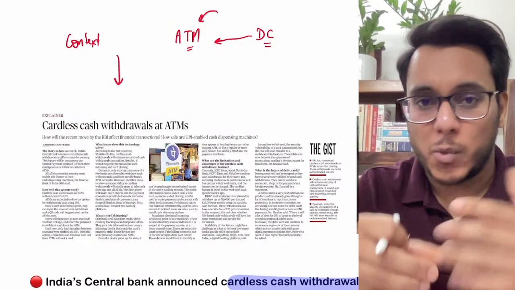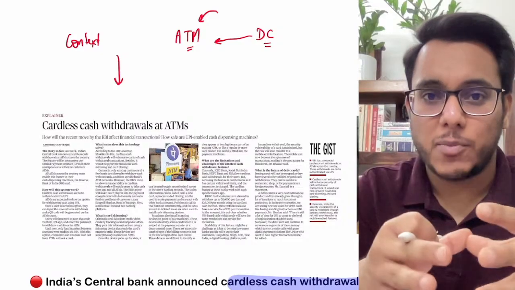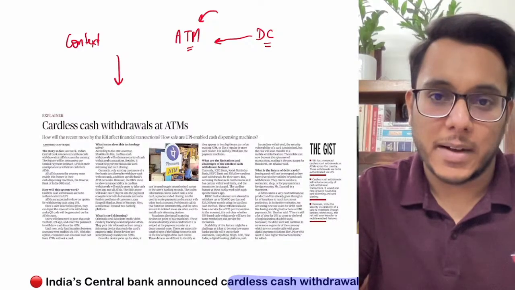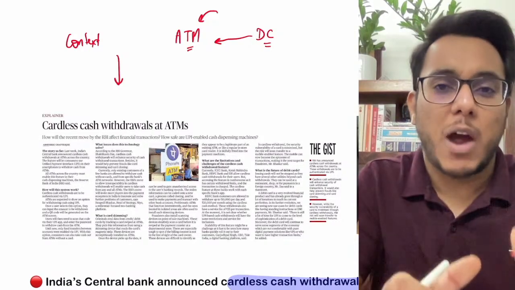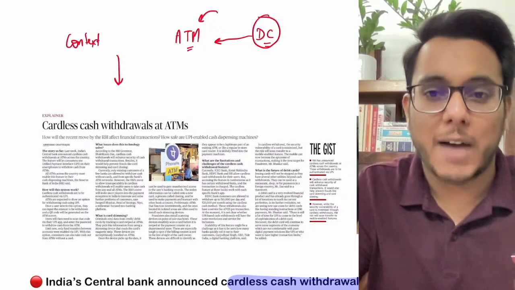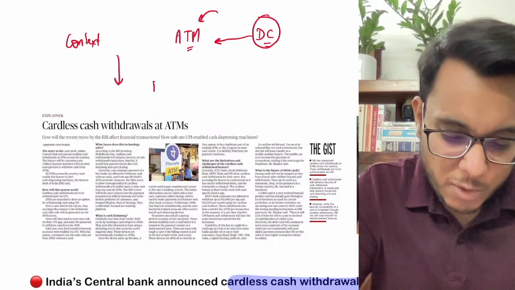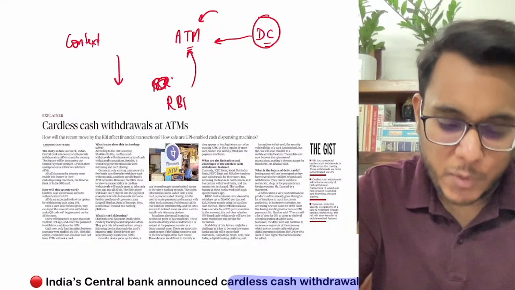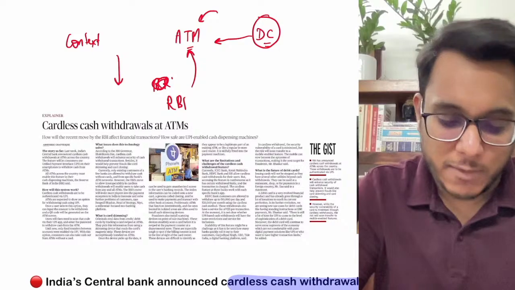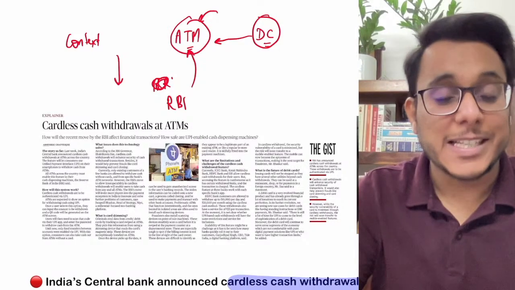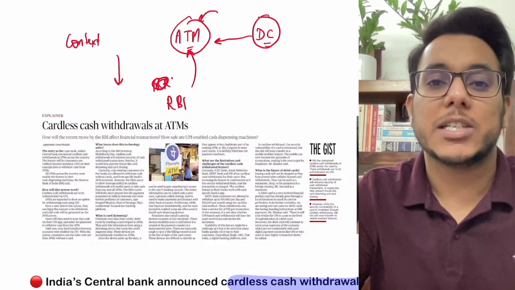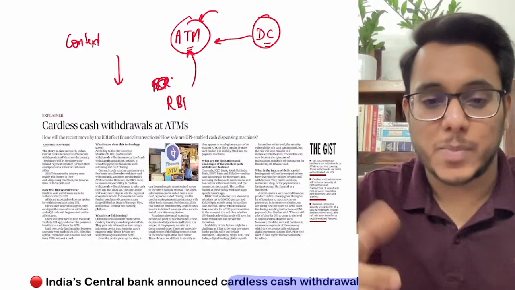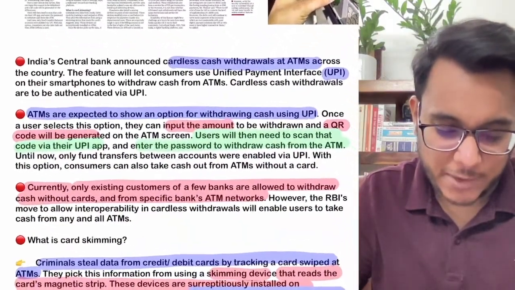So very few banks are providing cardless withdrawals, and at very few ATMs is this service actually provided. So predominantly today, if you have to withdraw money from the ATM, you need to have a debit card. But what the Reserve Bank of India has now provided is that by using UPI you can withdraw money from the ATMs. This particular thing will enhance the digitization of the Indian economy further. Is it clear? Now let's understand how this will work.